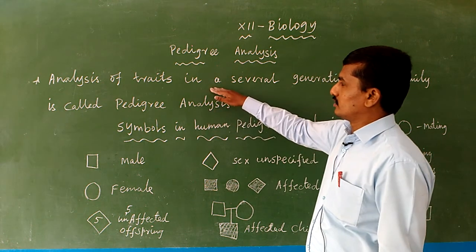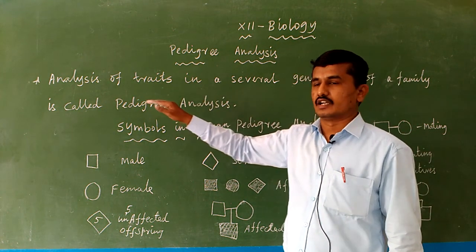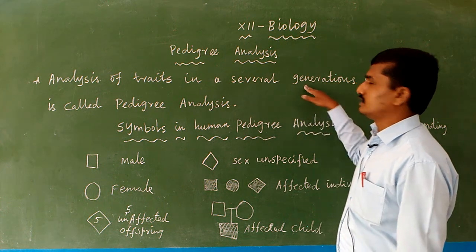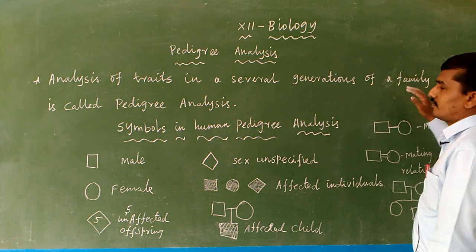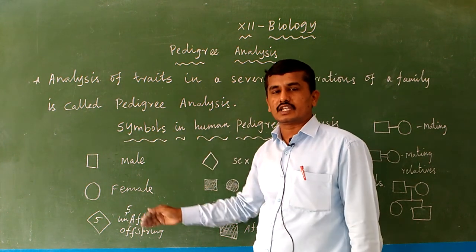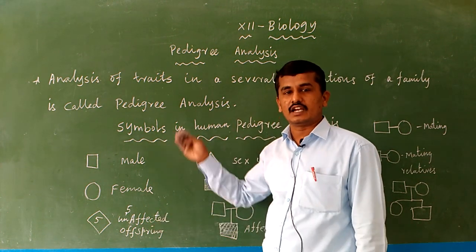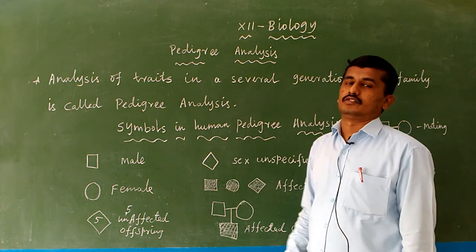In pedigree analysis, we analyze traits, meaning a character of an organism, across several generations, not one or two generations, but several generations of a family.